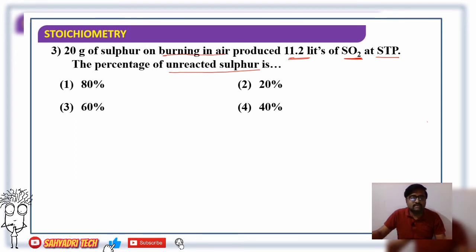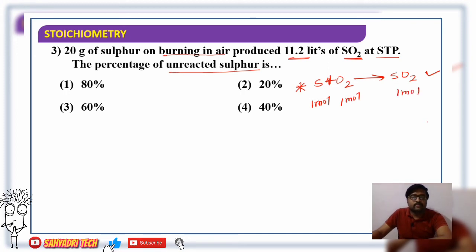So 20 gram of sulfur is burning in air, and the other reactant during combustion is oxygen. Sulfur is one reactant. S plus O2 gives rise to SO2. First we have to get a balanced chemical equation. Is it balanced? Yes, it is balanced. Now look for the mole ratio. 1 mole of sulfur reacts with 1 mole of O2 to give 1 mole of SO2.